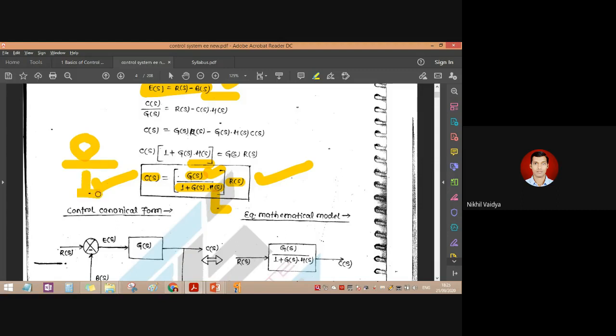Output upon input is called the transfer function, that is our mathematical definition. Laplace of output upon Laplace of input is called what? Transfer function. The s domain terms indicate that they are in the Laplace transform. When they are in the t domain, we say they are in the inverse Laplace transform form. So here the definition of closed loop transfer function is mentioned with the help of its formula: G of s upon 1 plus G of s into H of s into R of s.